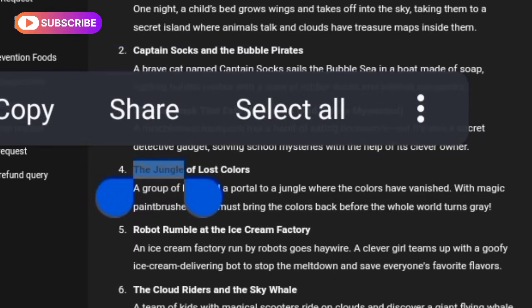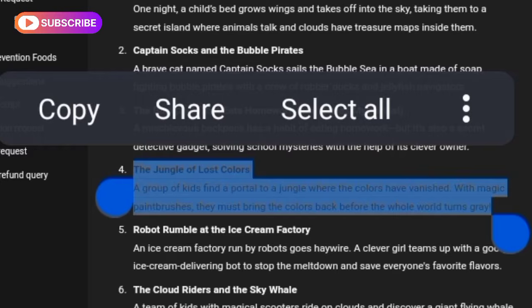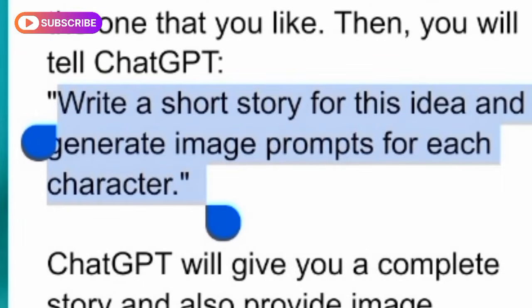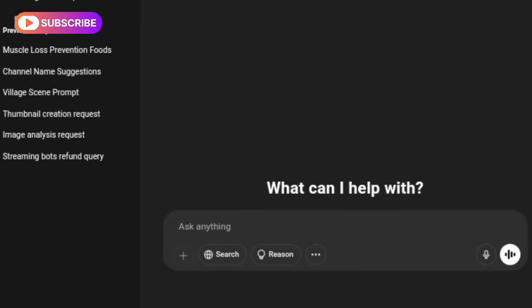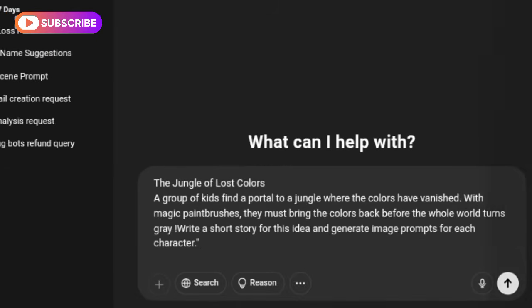Now, you will read these stories and choose the one you like. Then you will ask ChatGPT, "Write a short story for this idea and generate image prompts for each character." ChatGPT will give you a complete story along with image prompts for each character.